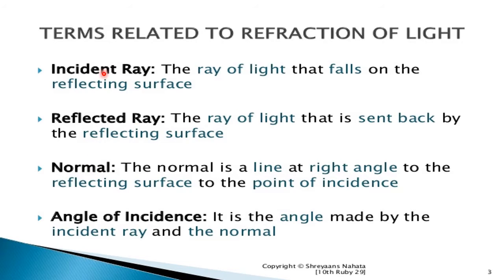Then, for the incident and reflected ray, the most important is the normal. Without the normal, no reflection takes place. The normal is the line at a right angle to the reflecting surface, at the point of incidence where the incident ray is incident. Next is the angle of incidence. The angle made by the incident ray with respect to the normal is called the angle of incidence.